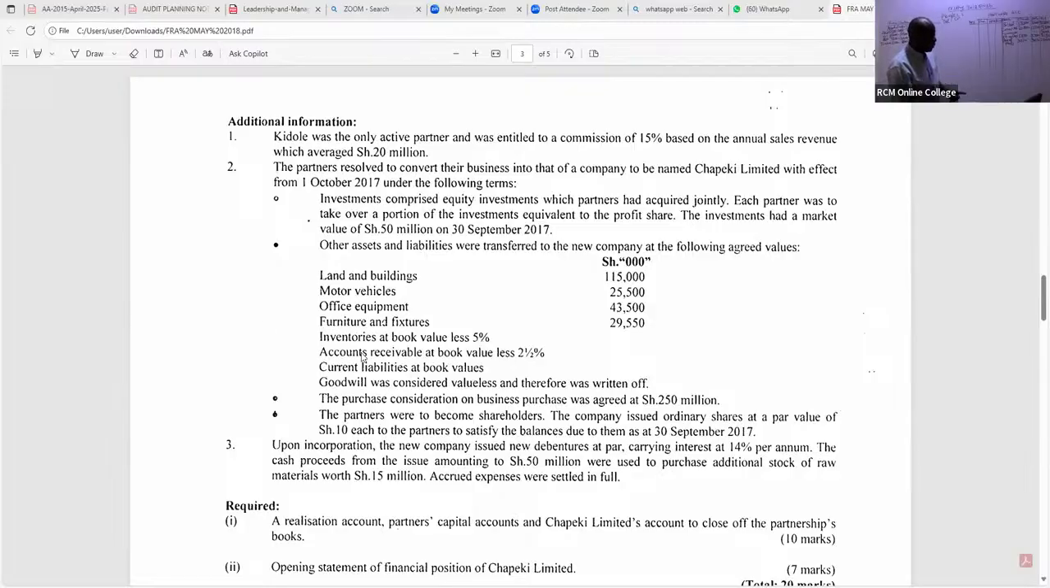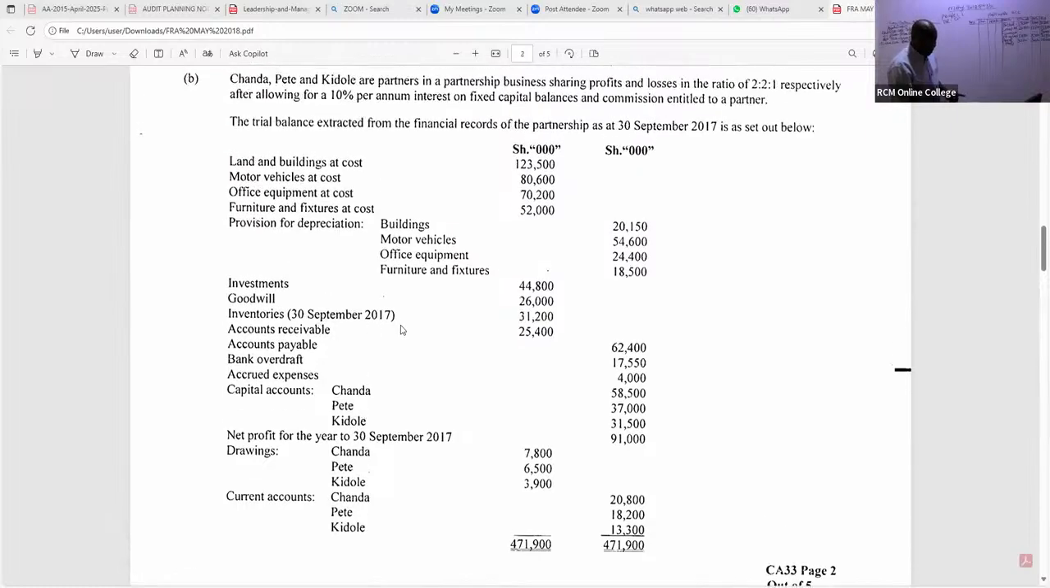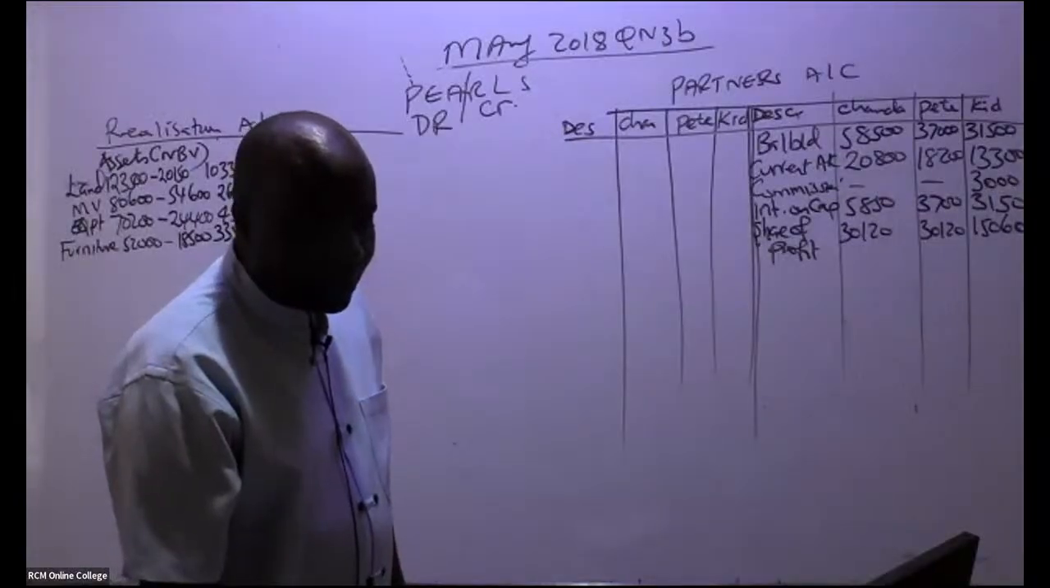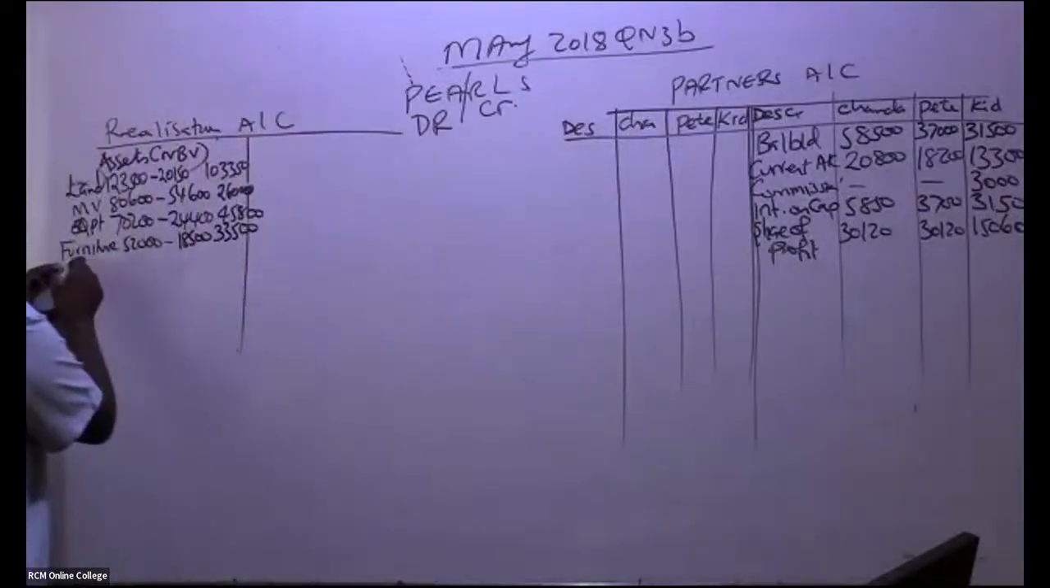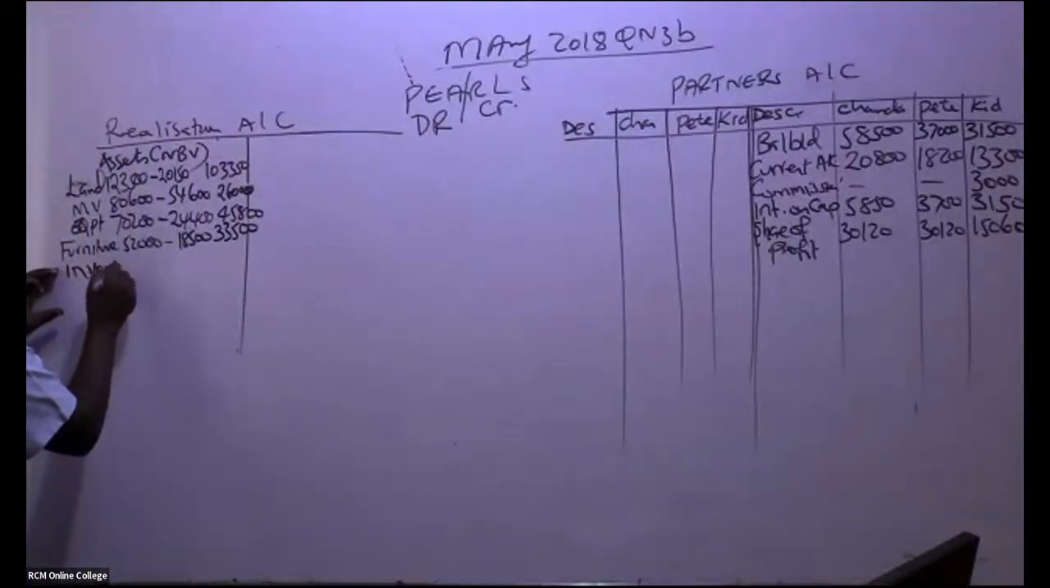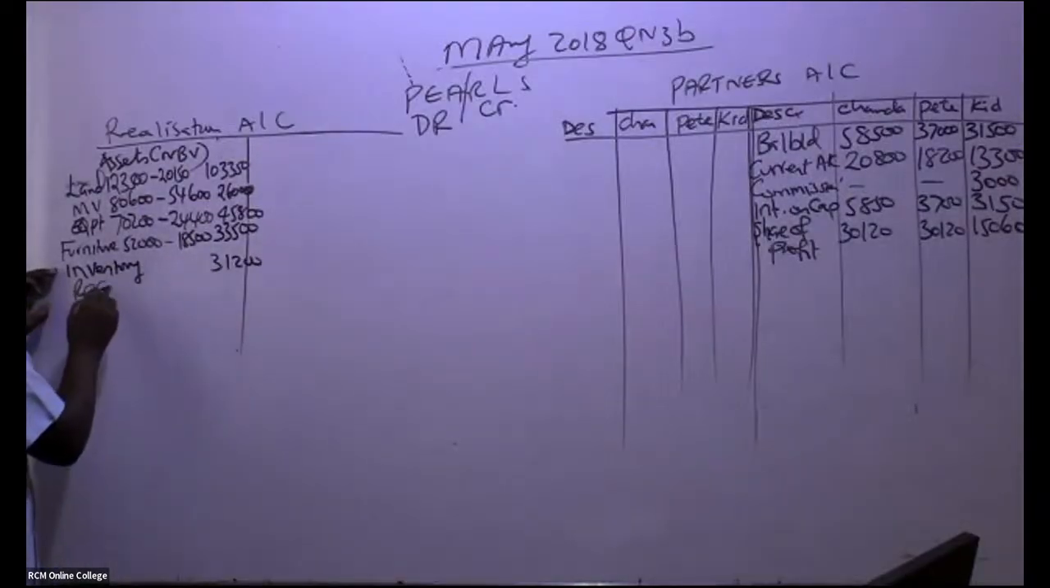So in this case for inventory, is there somebody who is able to see the inventory figure? The inventory figure, of course, we take it the way it is because there is no depreciation for inventory. So inventory, how much do I book in, my good students? Inventory, we have here 31,200. And then I can see we have receivables there.